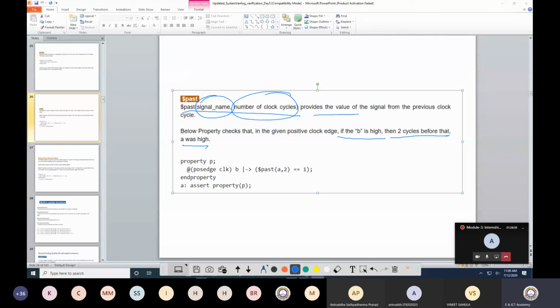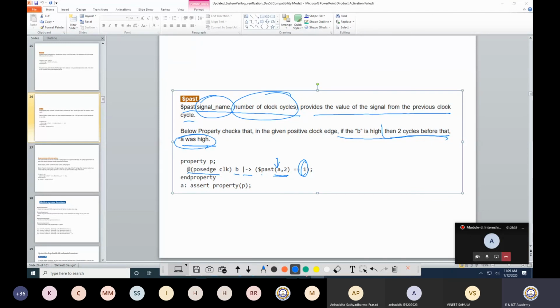It provides the value of the signal from the previous clock cycles. So at the positive edge of the clock, when B is high, then with the overlap operator, $past(A,2). I am checking A by going back 2 clock cycles and verifying whether it is 1 or not. So what is the meaning of that? I go 2 clock cycles before and verify that A is high or not.